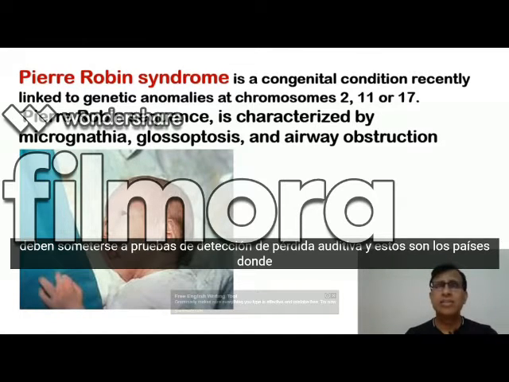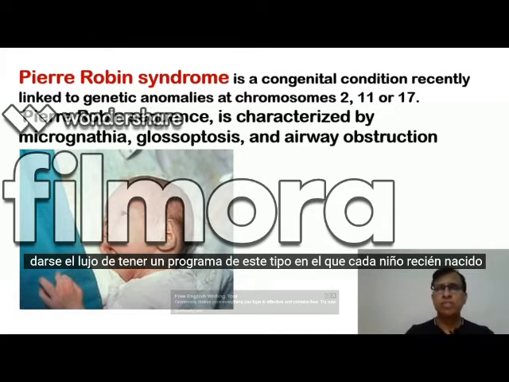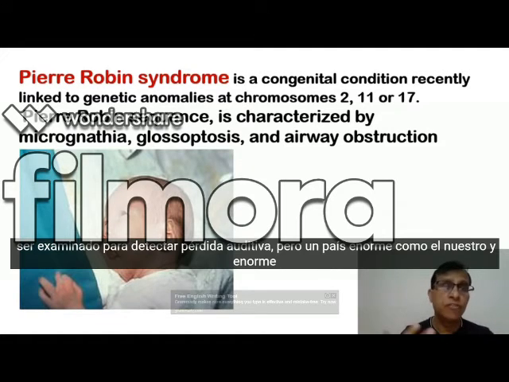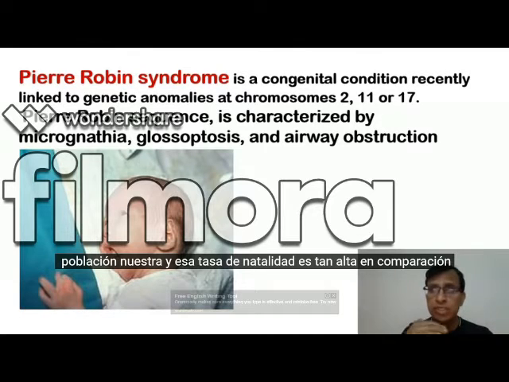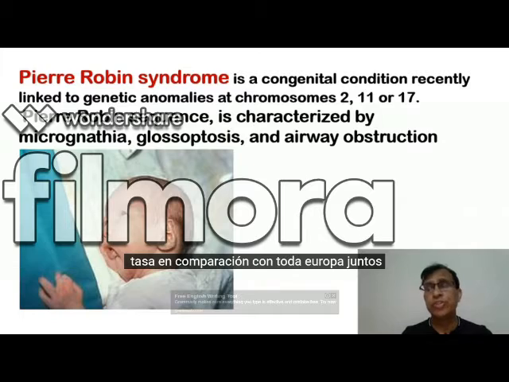And these are the countries where the birth rate is very low, and they can afford to have such a program where every newborn child has to be screened for hearing loss. But a huge country like ours, with our huge population, and the birth rate is so high compared to most of the European countries. India alone may be having more births compared to all of Europe put together.